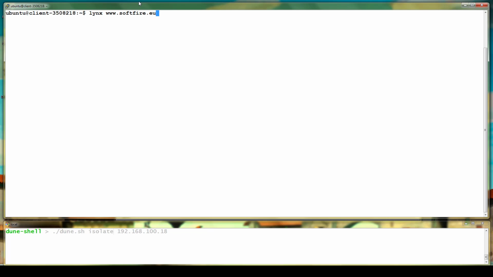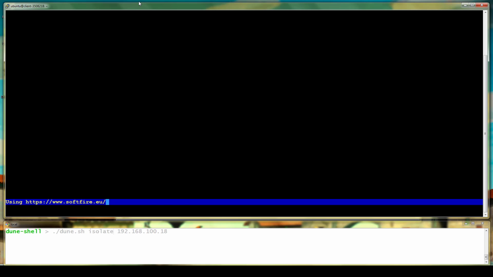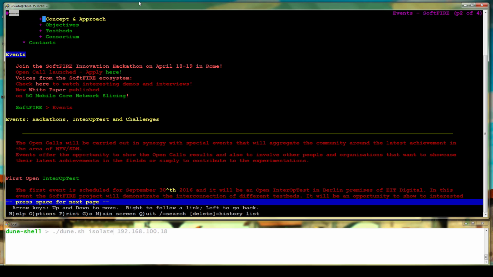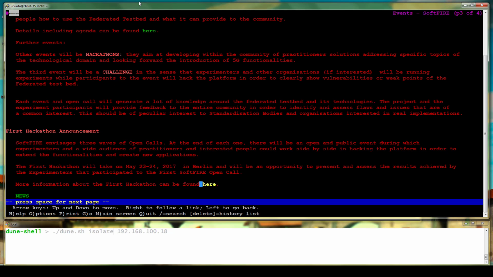The first video shows the time needed to add a customer to the blacklist. In the top window, we have the terminal of the customer who can surf the web. We are using the links browser to visit some websites, and here we show that we are in the real internet. The customer can gather content from the internet. In the bottom window, we have another terminal where we can send the command to isolate the customer.